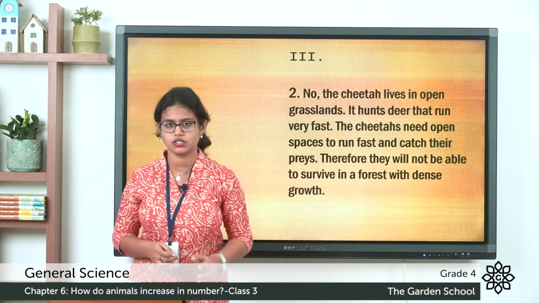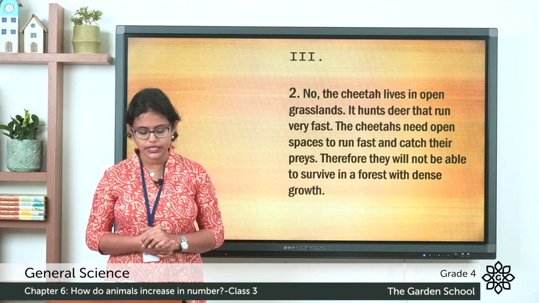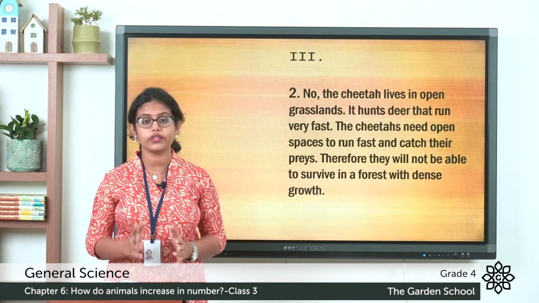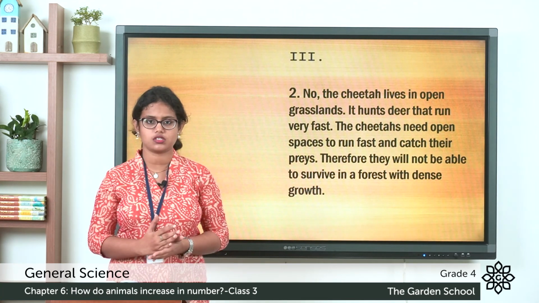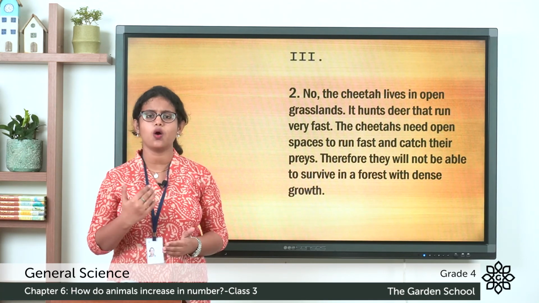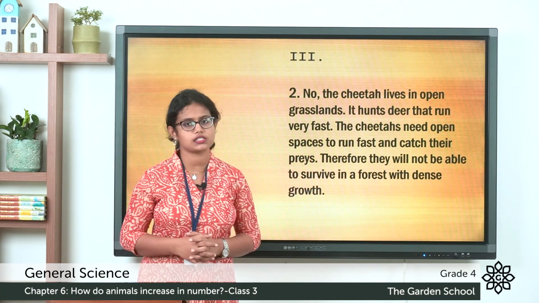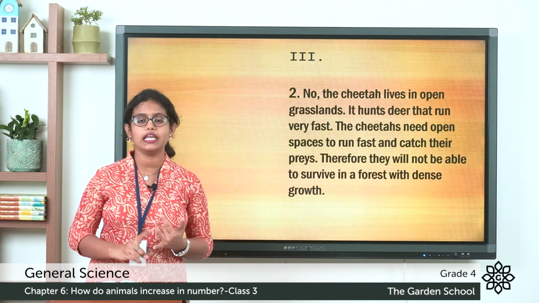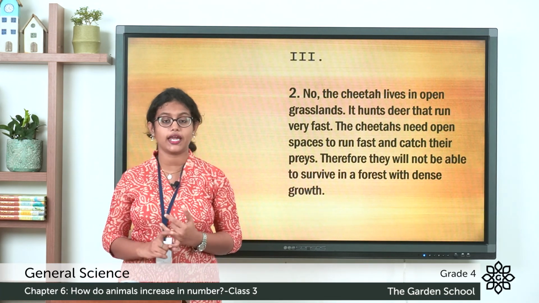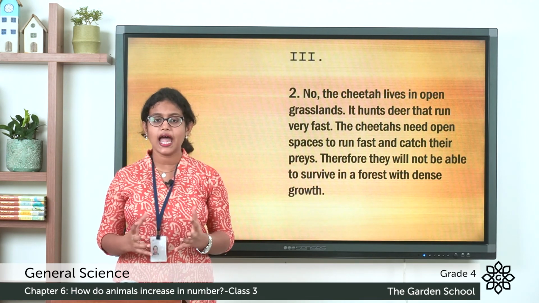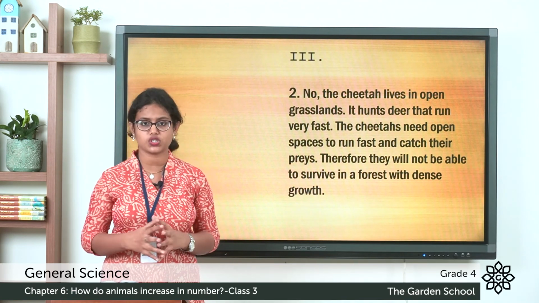And the second question is, will the cheetah be able to live in a forest with dense growth of trees? And you have to say why. No, the cheetah lives in open grasslands. So where do these cheetahs live? They live in open grasslands. They cannot live in a land where there is dense growth of trees.